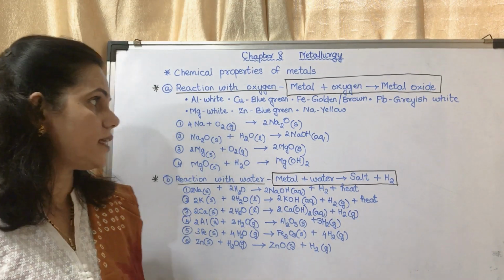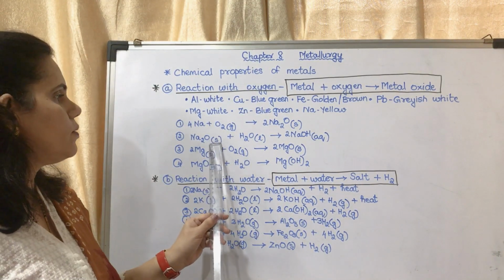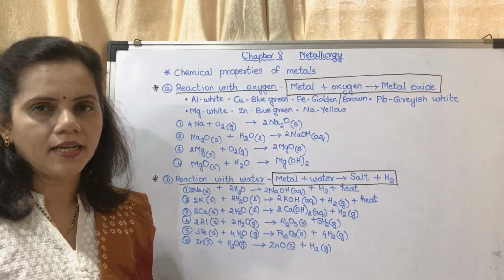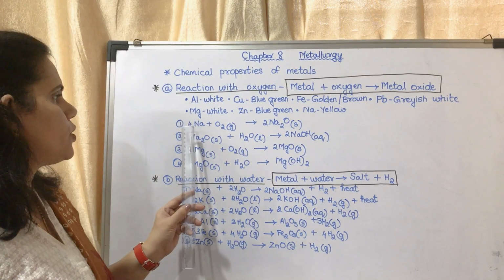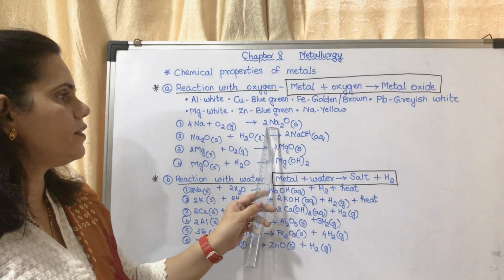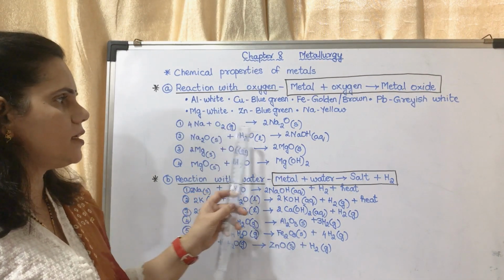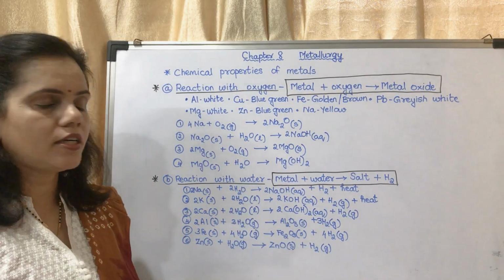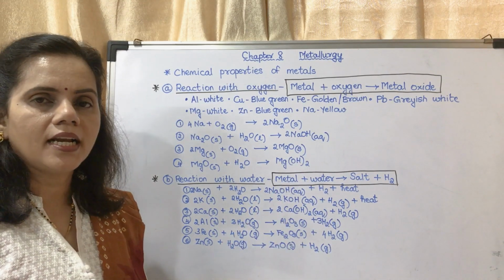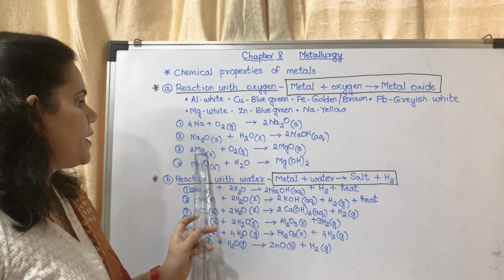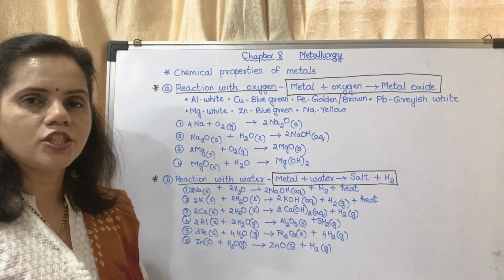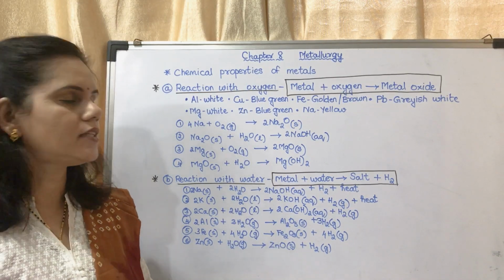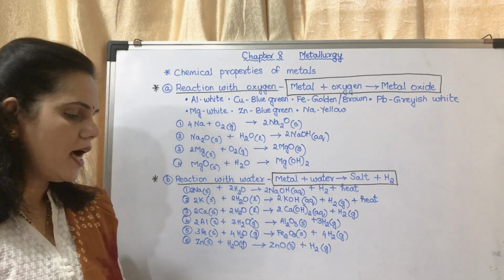When these oxides dissolve in water, you will get an alkali, a base. So 4Na plus O2 will give you sodium oxide. Metal plus oxygen will give you metal oxide. This is a solid. If you dissolve that solid in water, you will get an aqueous solution of the alkali sodium hydroxide. Magnesium reacts with oxygen to form magnesium oxide. If you mix that magnesium oxide in water, they will react and form an alkali, magnesium hydroxide.